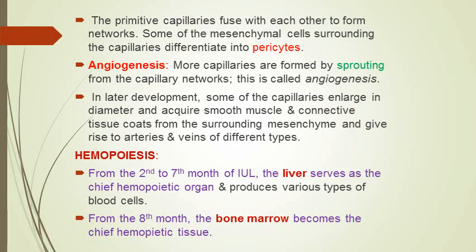New blood vessels are formed then by angiogenesis. And as I've told you, later on, the capillaries will remain as capillaries, but other capillaries will enlarge in diameter and they will acquire connective tissue and smooth muscle coats and will give rise to arteries and veins.